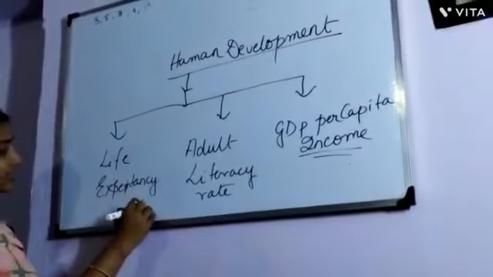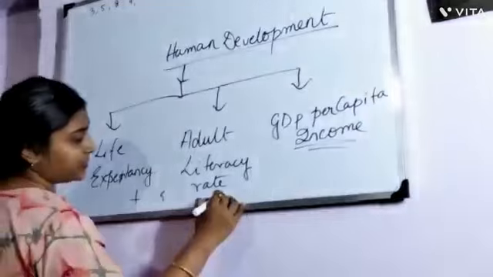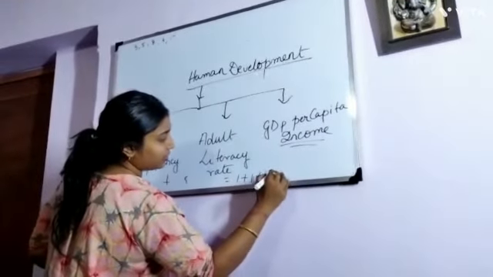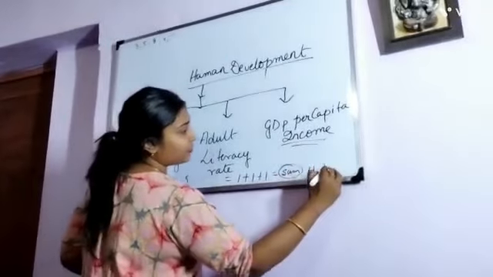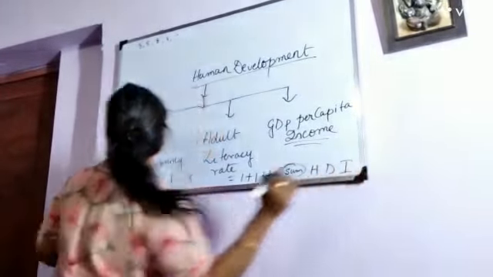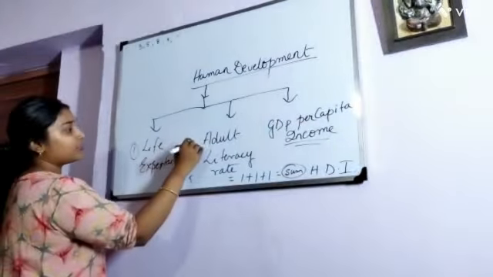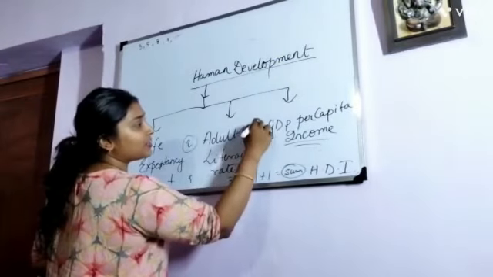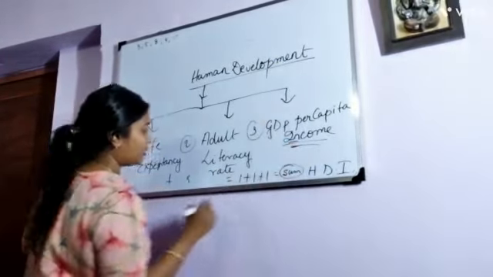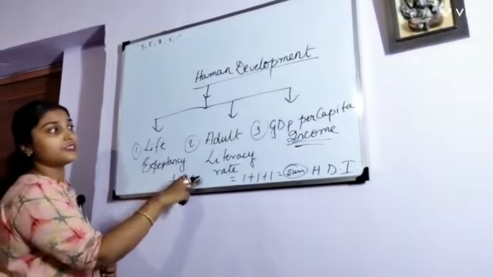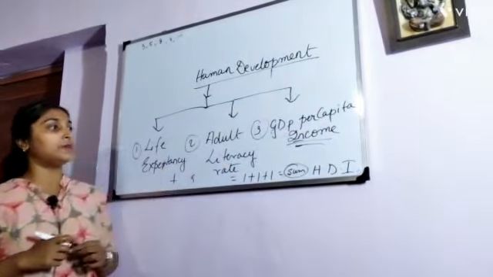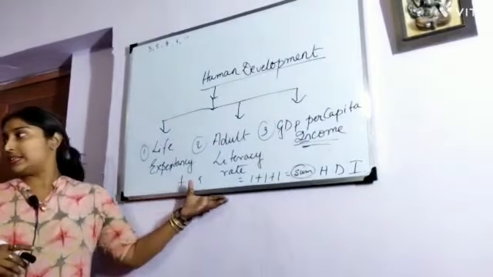Now by calculating these three, we will get the total sum, that means the human development index. So first one is life expectancy, second one is the adult literacy rate, and third one is the GDP per capita income. Now by adding these three parameters, life expectancy, adult literacy rate and the GDP per capita income, we will get the human development index.